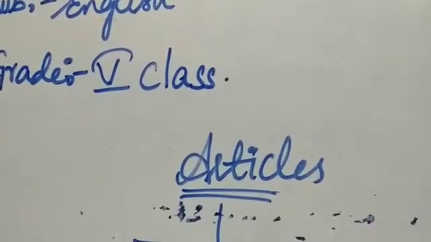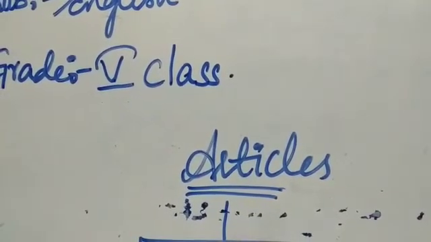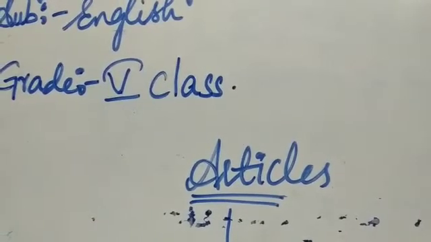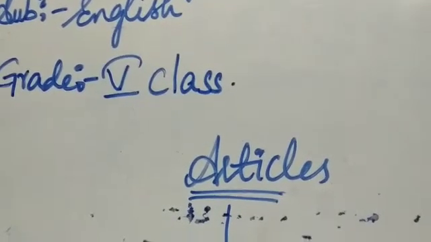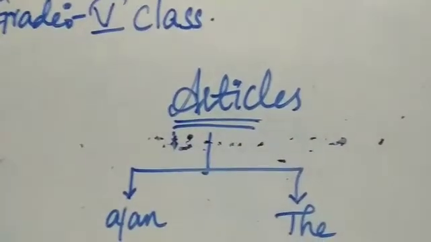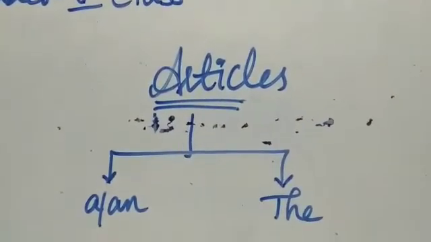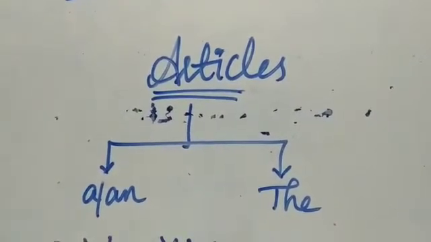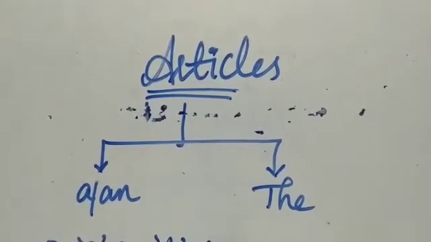So, what are the articles? Can you guess, children? The articles are of two types, or divided into two parts, that is a or an, and the.